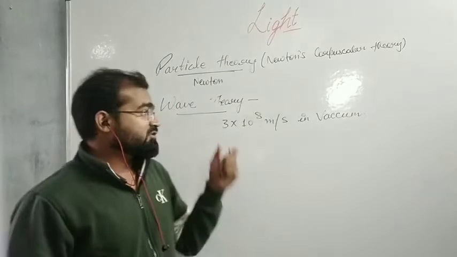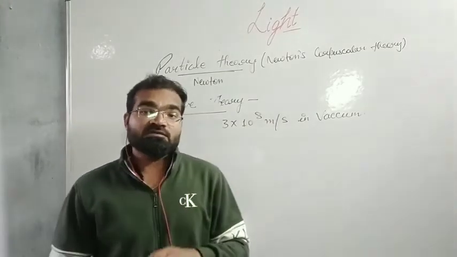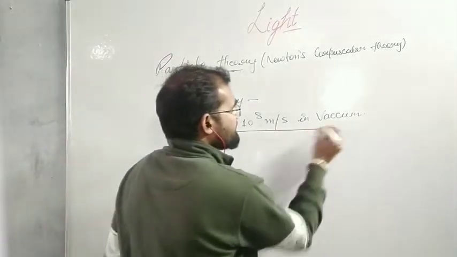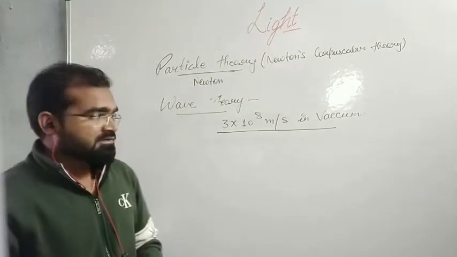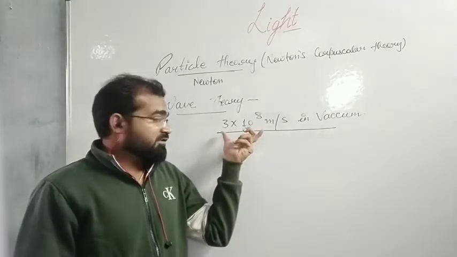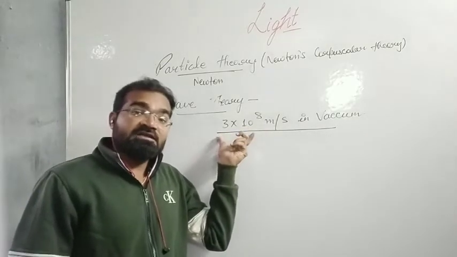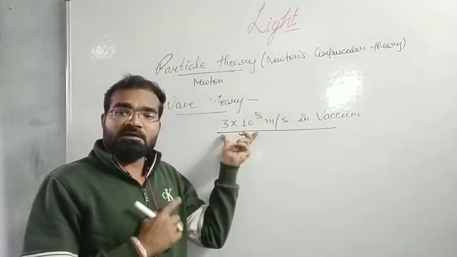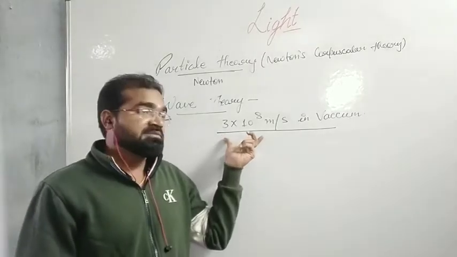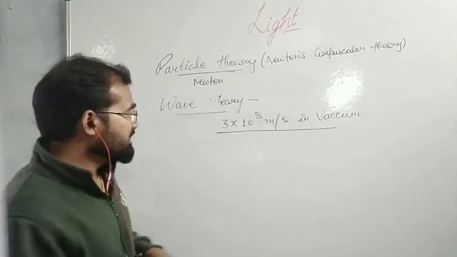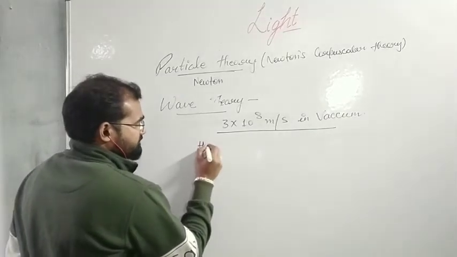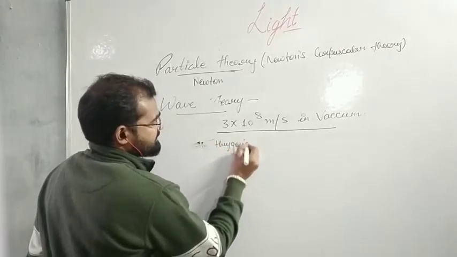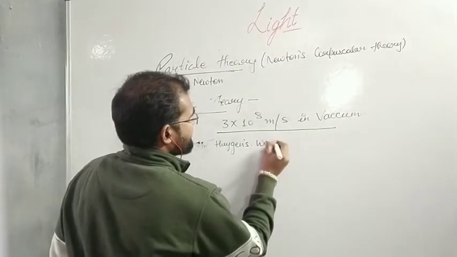On the other hand, according to the wave theory of light, light consists of electromagnetic waves that travel at a tremendous speed of 3 into 10 to the power 8 meter per second and do not require any material medium to propagate. This wave theory was given by Huygens.